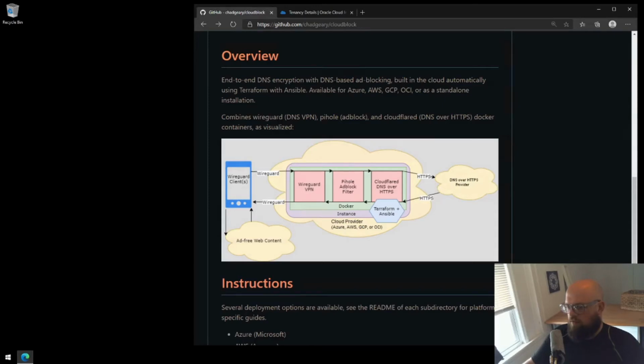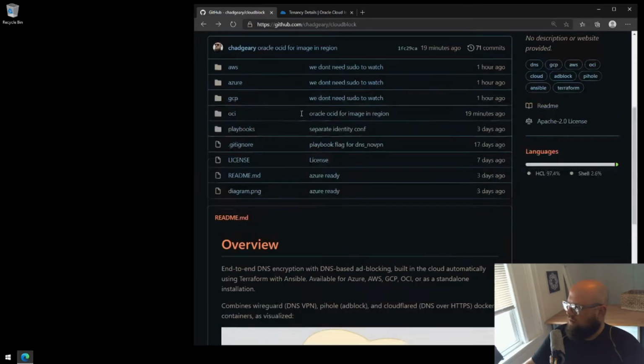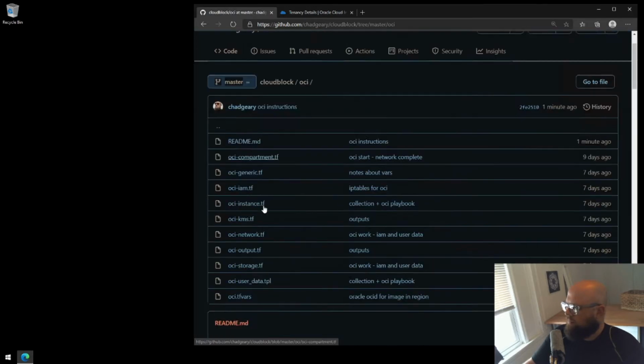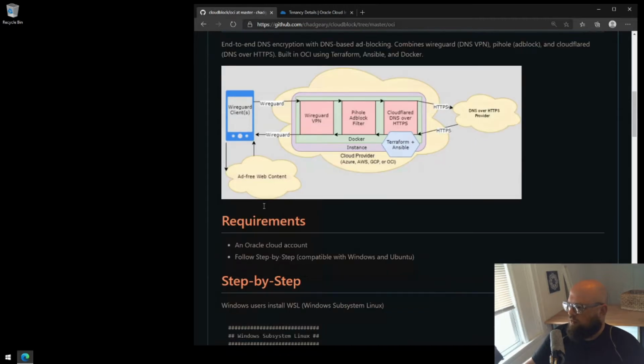Hey everyone, this is the Oracle specific walkthrough for Cloudblock. Let's get started. The first thing I'll do is be at the GitHub page for the Cloudblock project and go to the Oracle or OCI specific directory. Let's scroll down to the walkthrough.